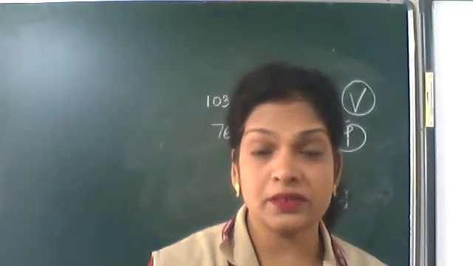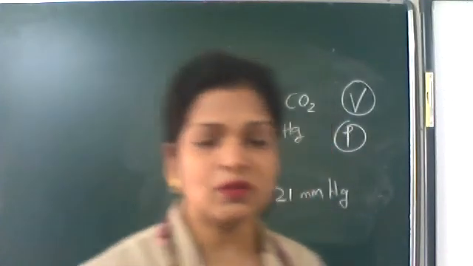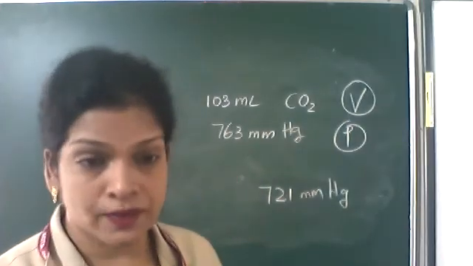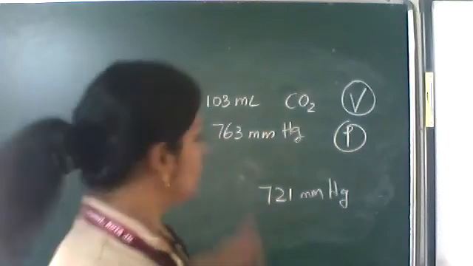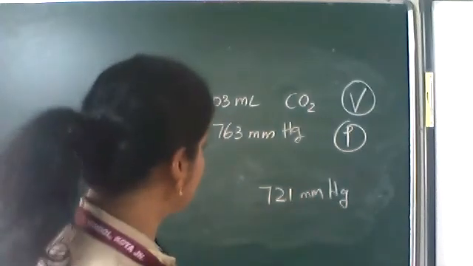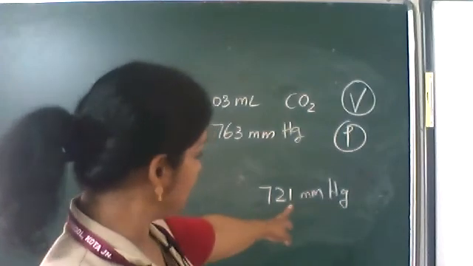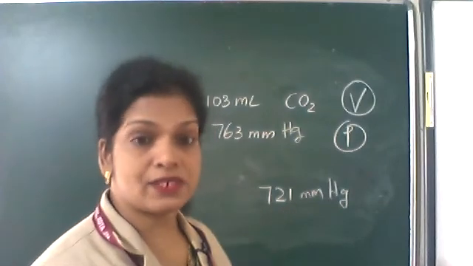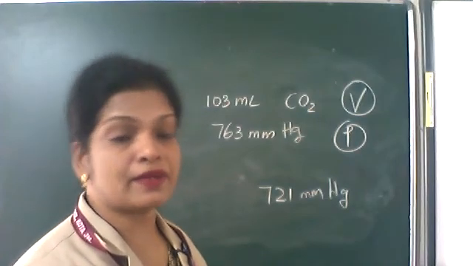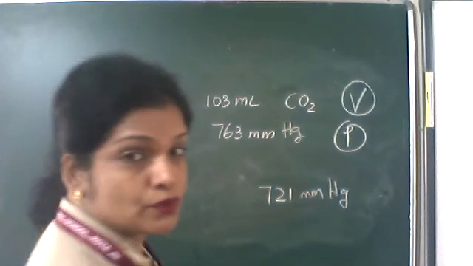So many pressure units are there. Here they have given mmHg. So P1 and V1 are given and another P is given, that is 721. Again you will be using P1 V1 is equal to P2 V2.